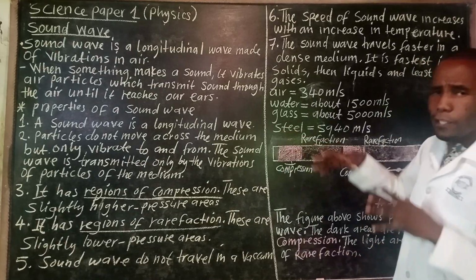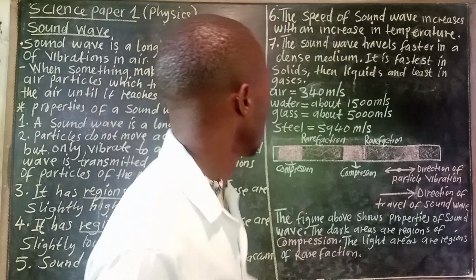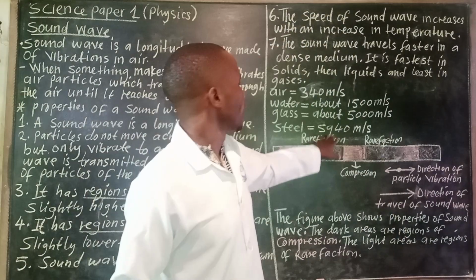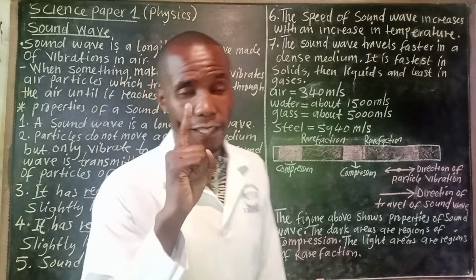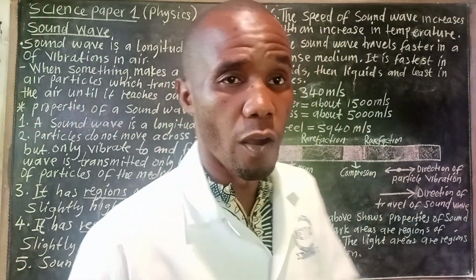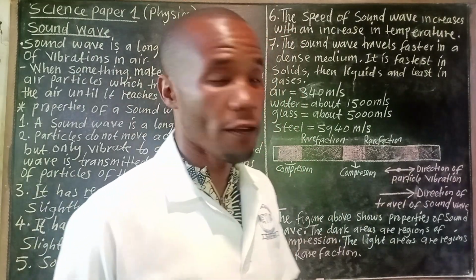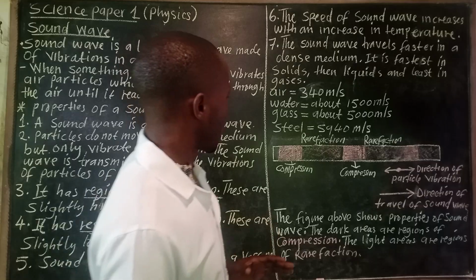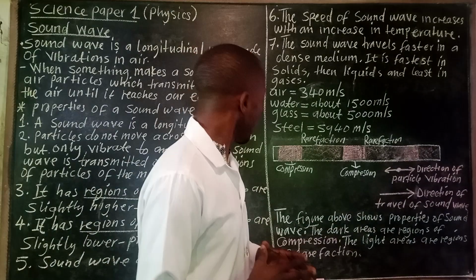Then in steel, the metal itself, the real solid, the speed is 5,940 meters per second. Okay, so that is the speed of sound. You have to master this. Very, very important.